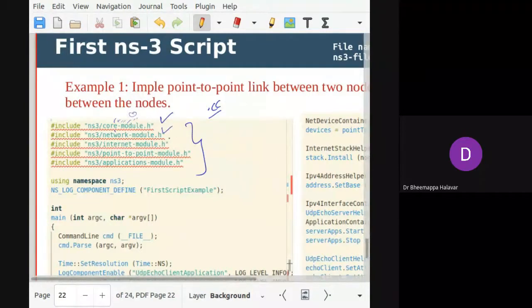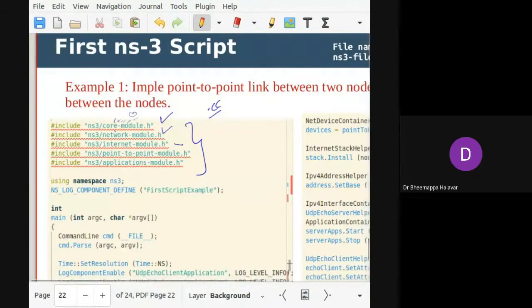So then the network model, which will enable a different set of nodes. The interface model: when you add a Wi-Fi interface or a channel interface, this model will be used. And then you have to mention what type of network you are creating, whether point-to-point or Ethernet type, wired or wireless.